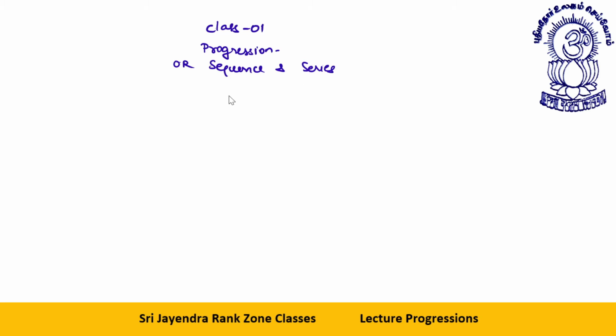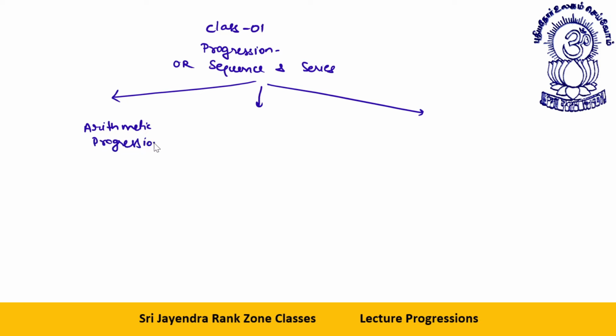Okay, dear students. Before I start with the chapter, there are two, three things which I want to tell you. Sequence and series are basically of three types: one, arithmetic progression; second, geometric progression; and third, harmonic progression.